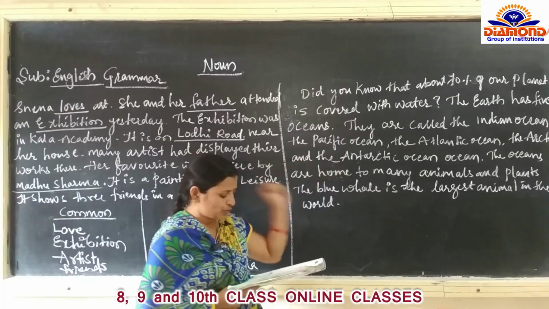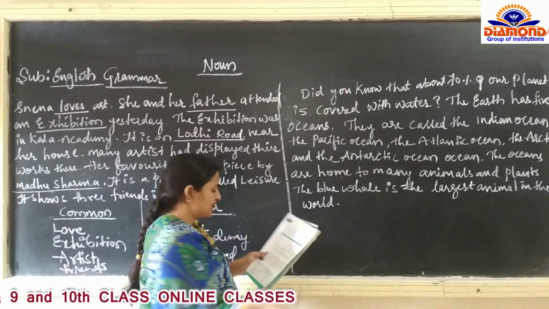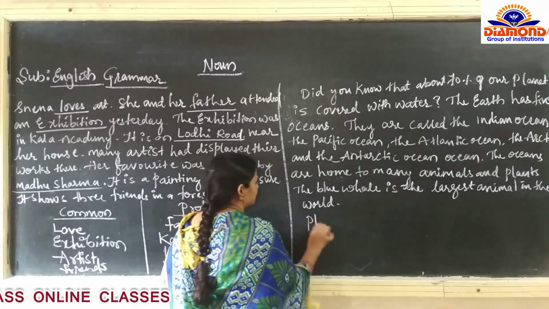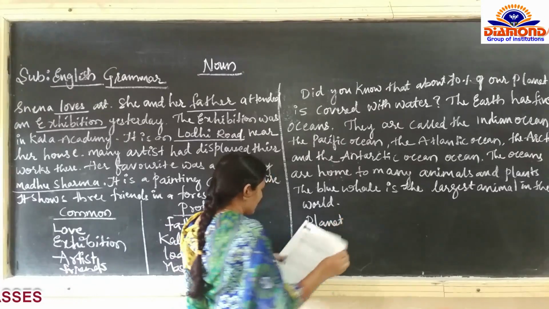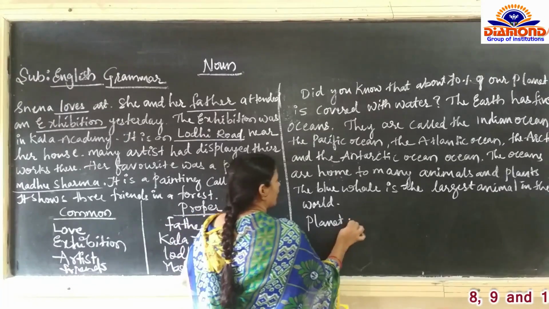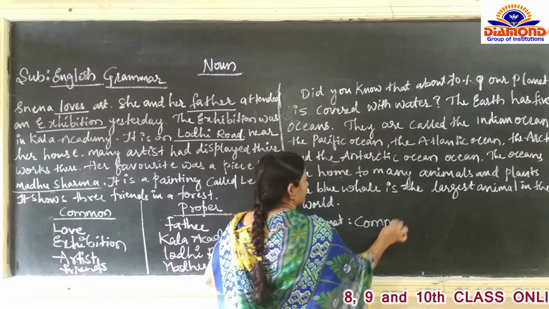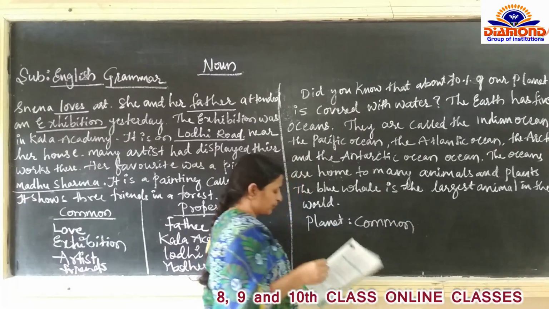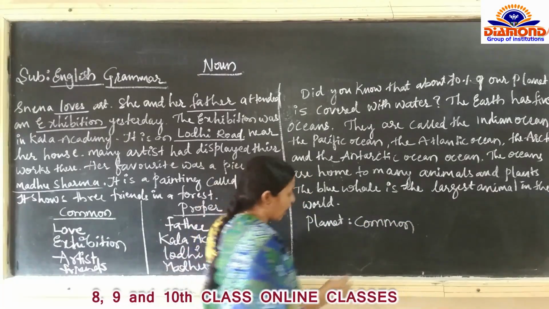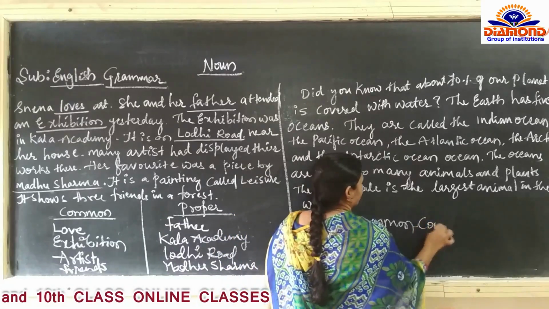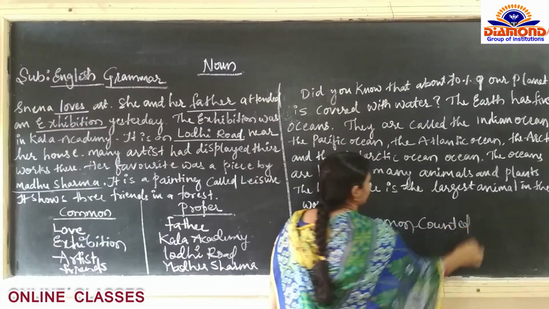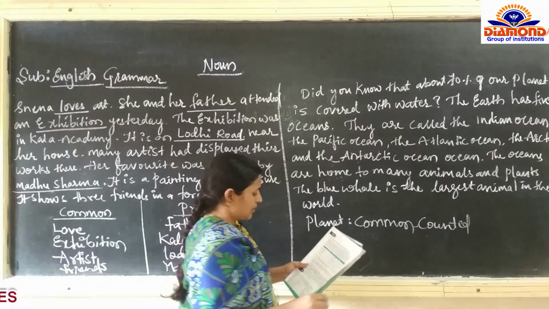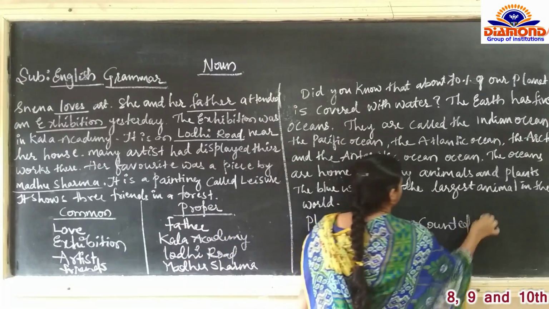What you have to do is, one example is given, that is planet. Planet we can call a common noun. Commonly we can say planet, and planet can be counted, and it's a concrete noun.